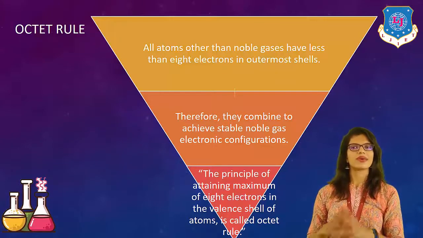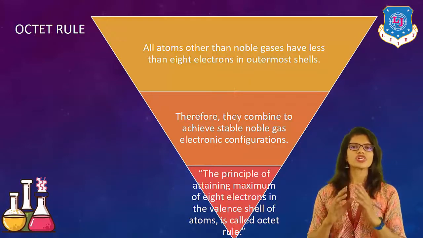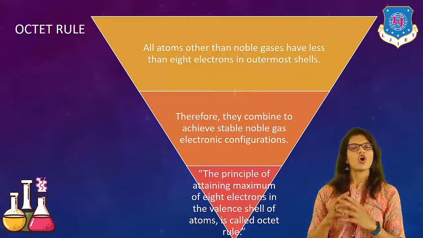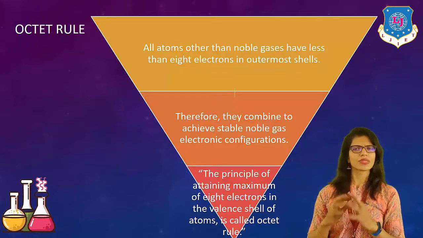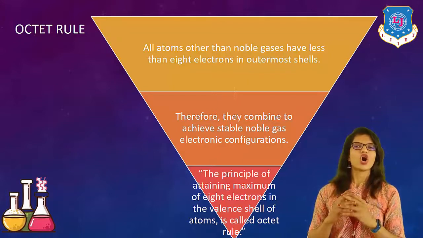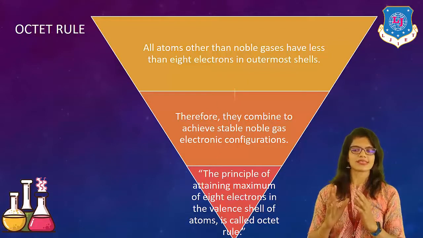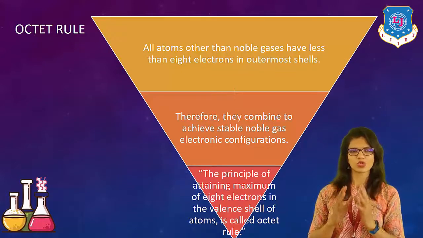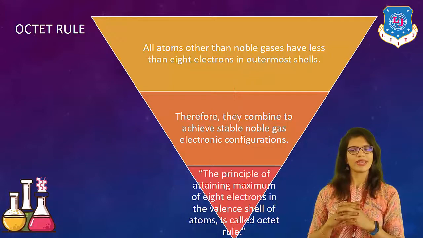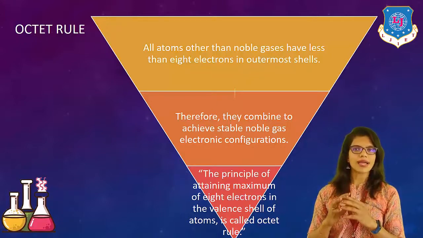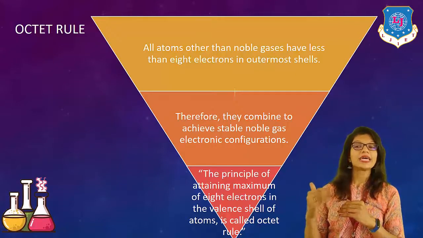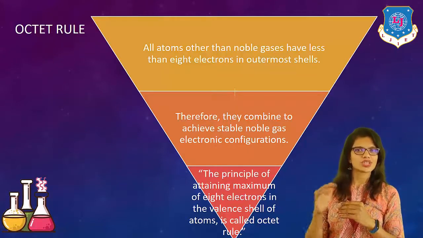Based upon this, we got an octet rule here, right? Or it can also be known as the rule of octet. What is the meaning of the rule of octet? All atoms other than noble gases have less than 8 electrons in their outermost shells. Therefore, they combine with other atoms in order to achieve noble gas configuration.